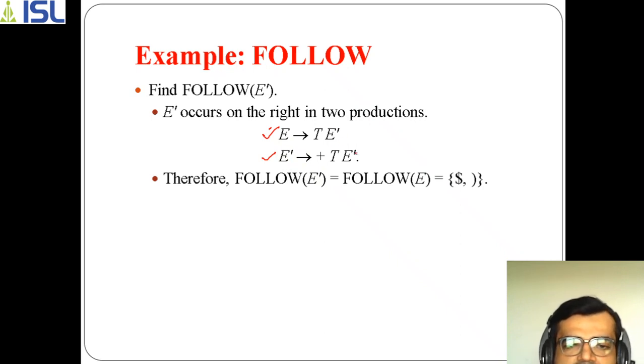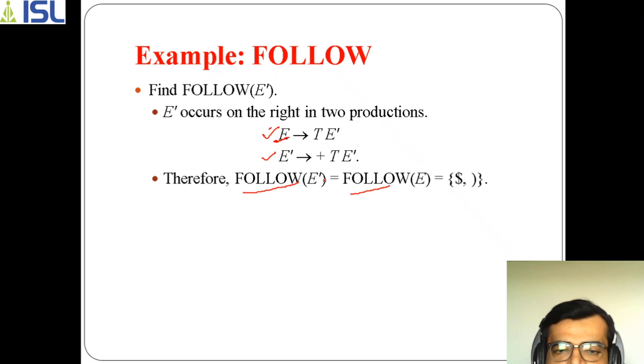As you know, after E dash there is no other value which has to be followed. So if there is no value, or if it is going to epsilon, it simply follows the parent value. So what is the parent of E dash? The parent of E dash is E. So simply you can say that follow of E dash is equal to follow of E.